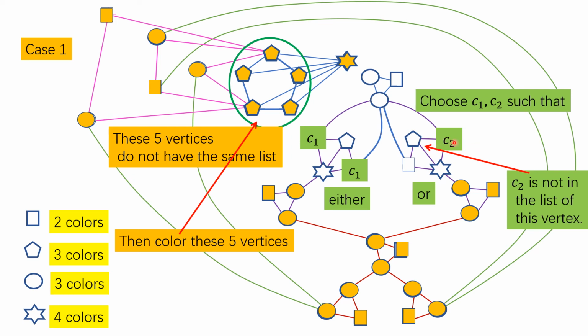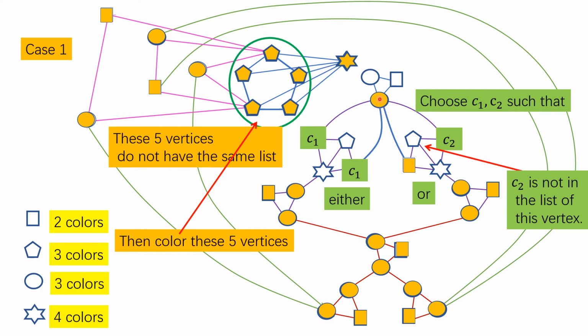Okay, so after I choose C1, C2 in this way, then I can color greedily again. First color this vertex. I have 3 colors in the list, and I need only to avoid C1 and C2. So I can color this vertex. Then I color this vertex again.